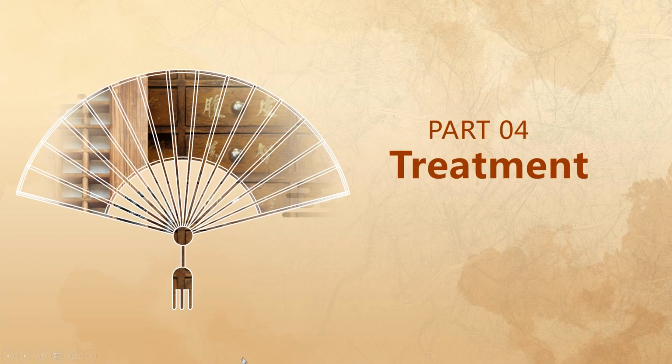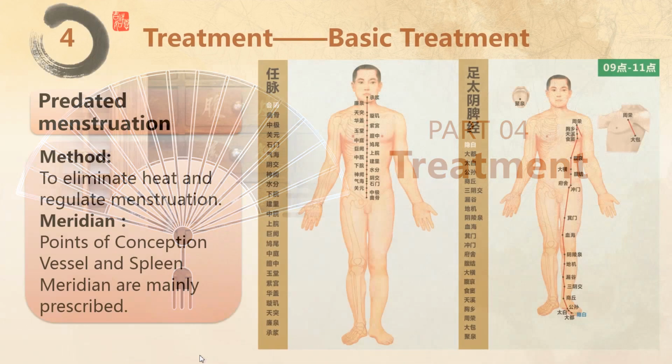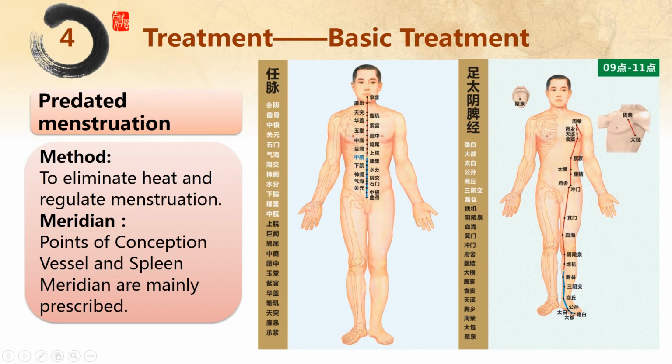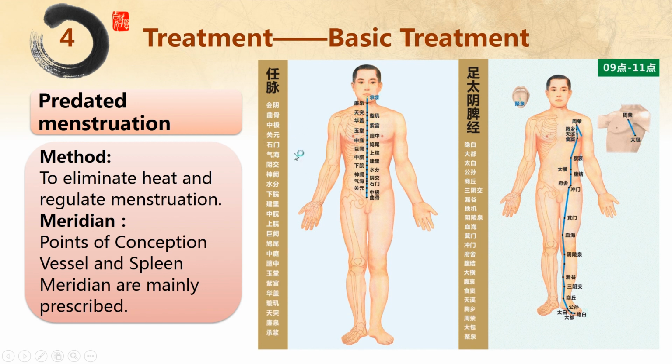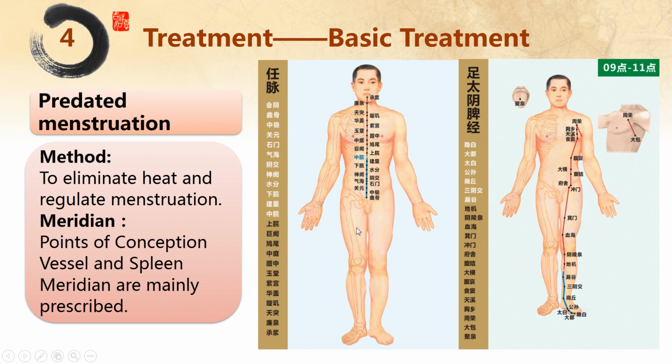Next part, treatment. The first part, basic treatment. The first one, advanced menstruation. The method is to eliminate heat and regulate menstruation. Points of conception vessel and spleen meridians are mainly prescribed.